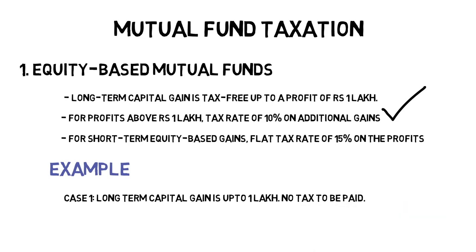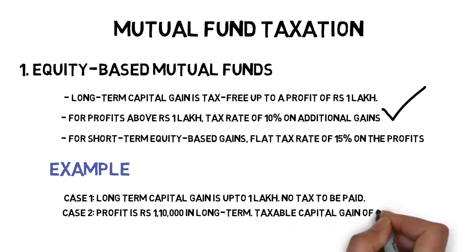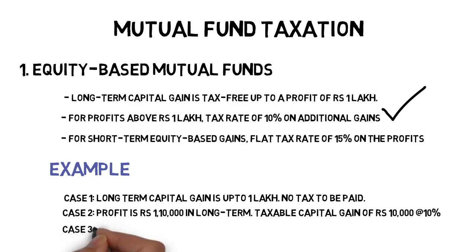You do not need to pay any tax on the long-term capital gain up to Rs 1 lakh. In the second case, let's assume that your profit is Rs 1 lakh 10,000 in long term. Here you have to pay a tax of 10% on the profit greater than 1 lakh, that is Rs 10,000. In short, you have to pay a 10% long-term capital gain on Rs 10,000.